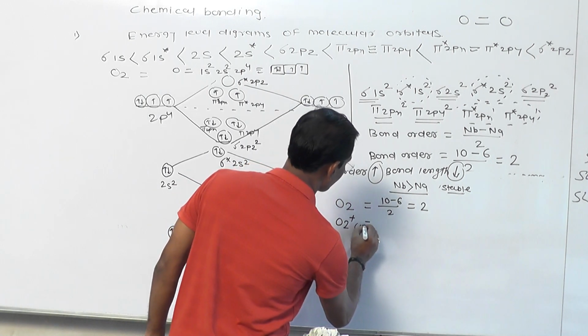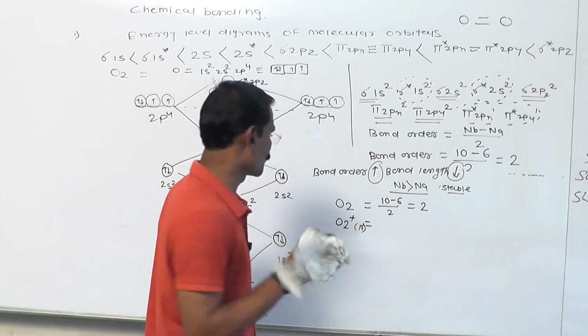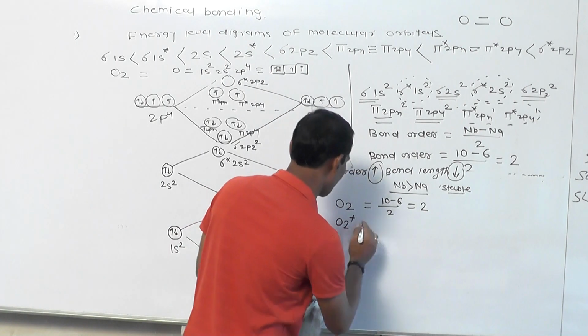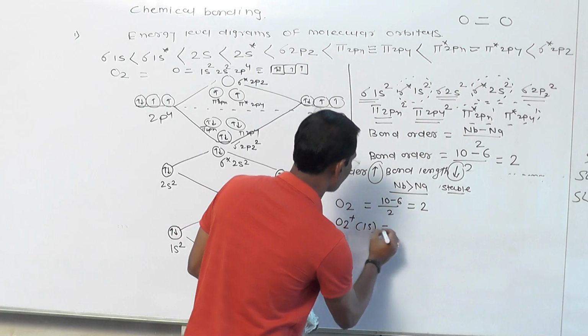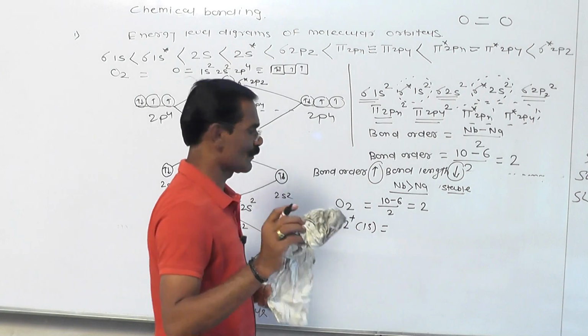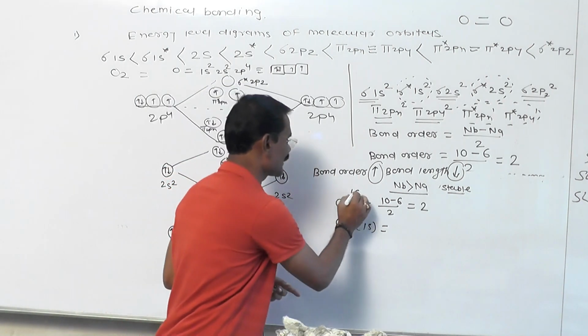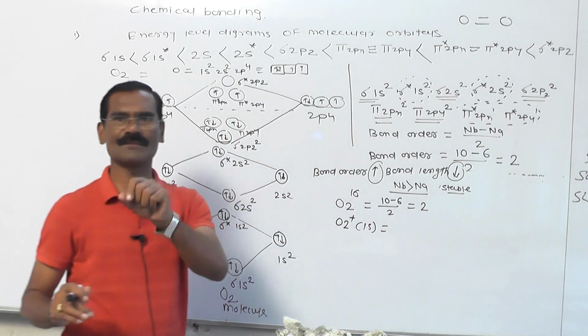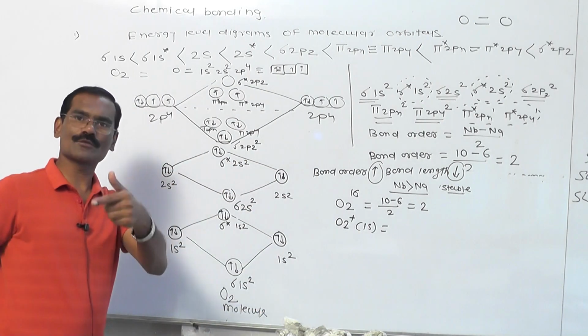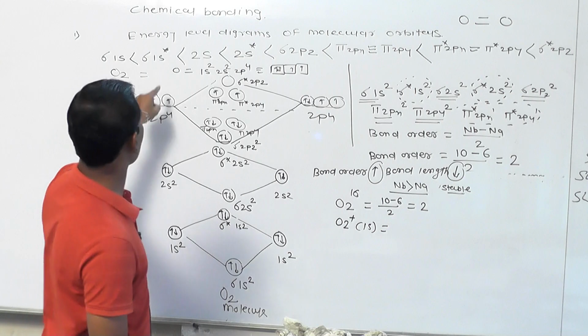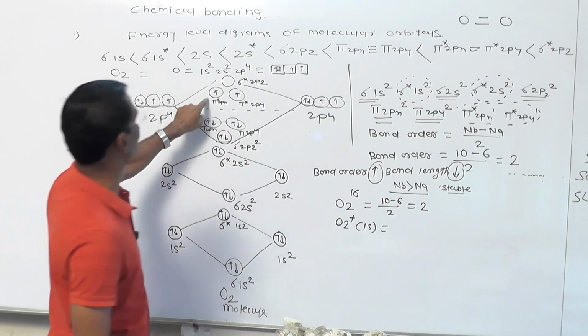Total electrons will be 15 in place of 16. The total number of electrons is only 15. Why is the total number of electrons only 15? Because in O2 the number of electrons is 16, but one electron is removed, that's why it becomes O2 plus and the total number of electrons is 15. So the last electron that is lost, that electron is from this anti-bonding molecular orbital.